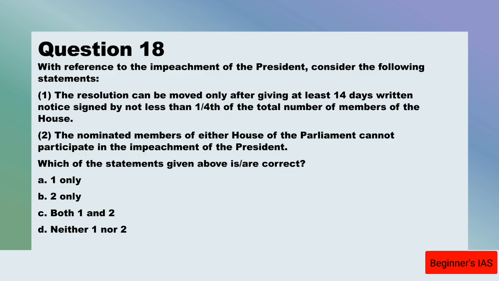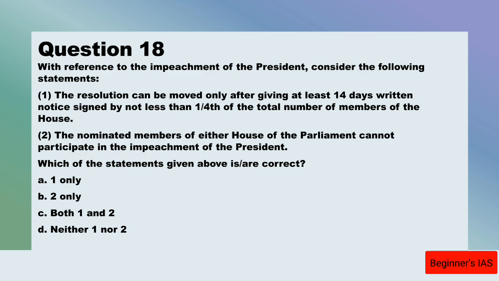Then only does this impeachment procedure begin. Also, the grounds are not mentioned in the Constitution of India, but he can be removed from office by a process of impeachment for violation of the Constitution. However, the Constitution does not define the meaning of violation of the Constitution.